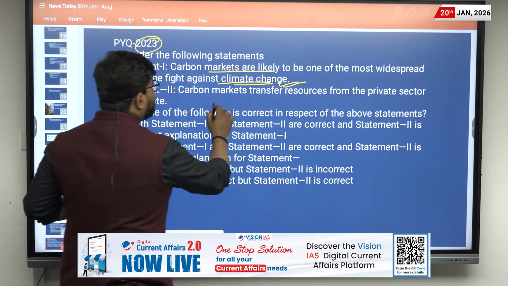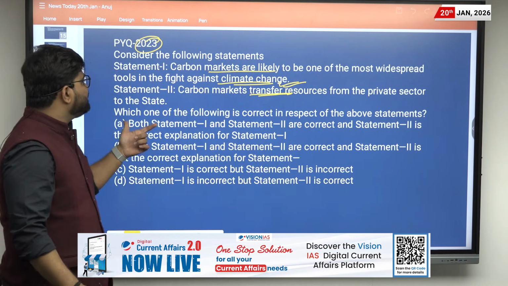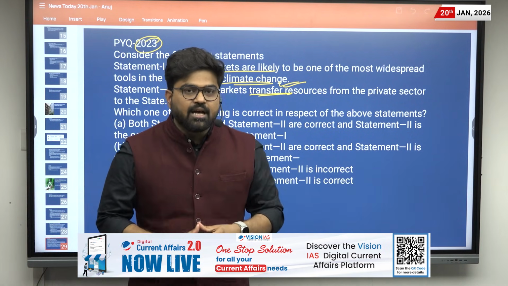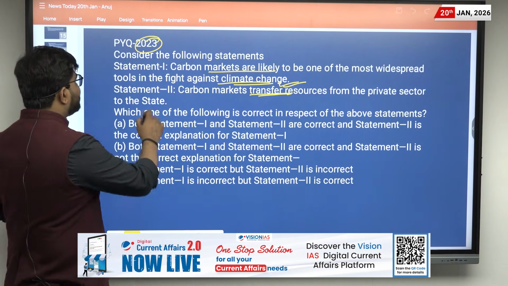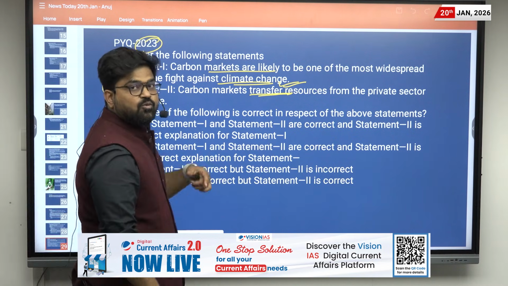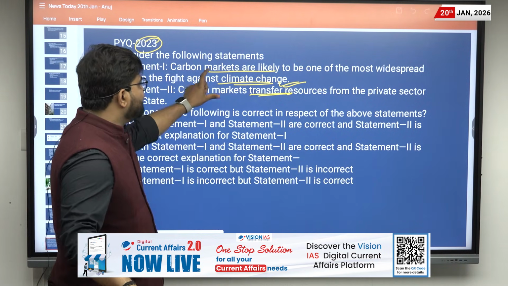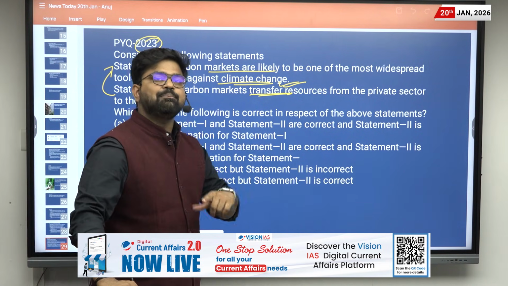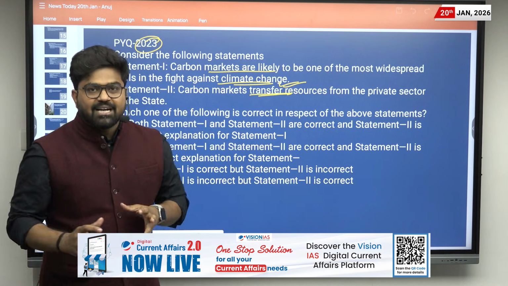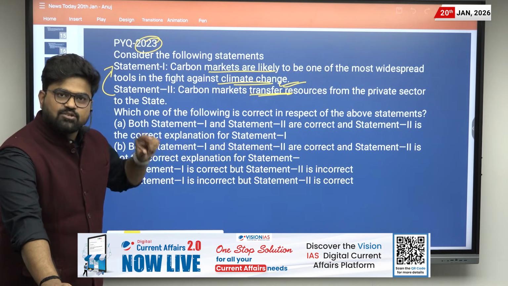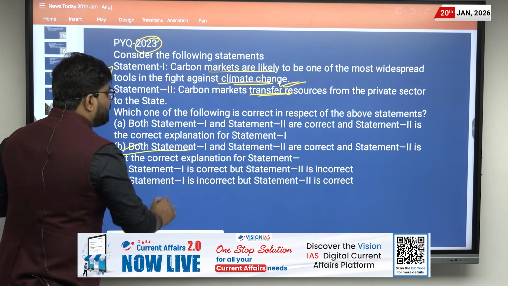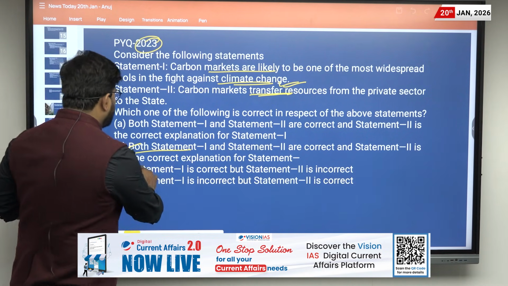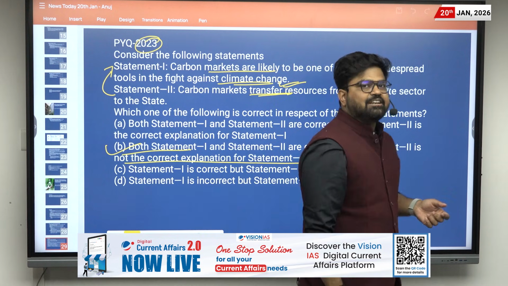Statement 2, carbon markets transfer resources from the private sector to the state. This is also a correct statement, but it is not the correct explanation of statement 1. Why? Because the main aim of the carbon market is not to transfer resources from the private sector to the state, but to fight climate change. So that's why the answer was that both statement 1 and statement 2 are correct, but statement 2 is not the correct explanation for statement 1.